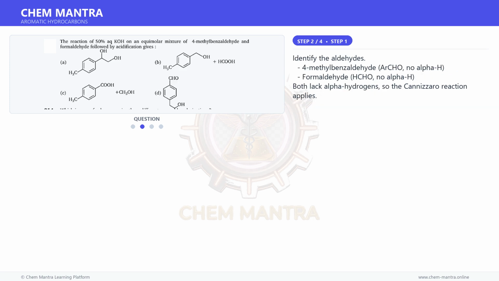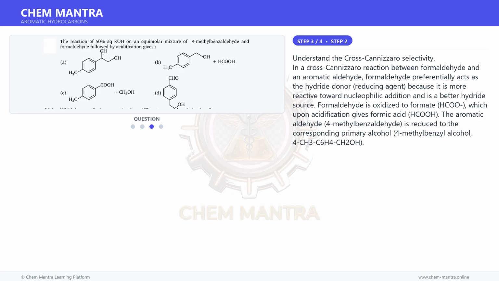Moving on to the next step. Identify the aldehydes. 4-methylbenzaldehyde, ArCHO, no alpha-H. Formaldehyde, HCHO, no alpha-H. Both lack alpha hydrogens, so the Cannizzaro reaction applies.